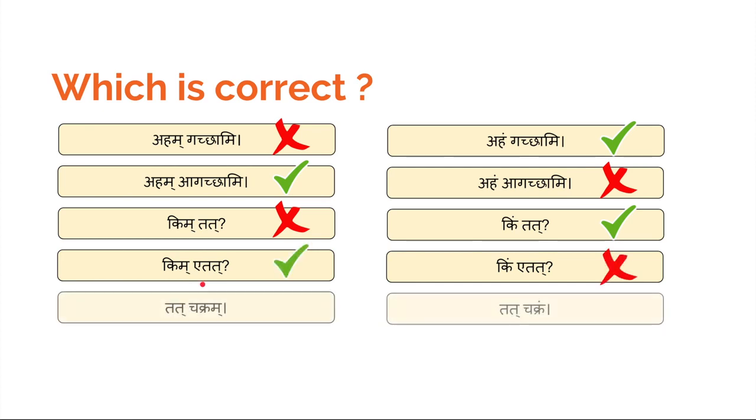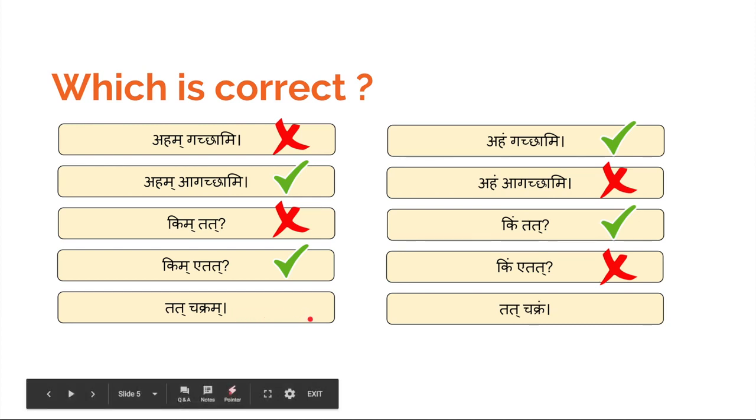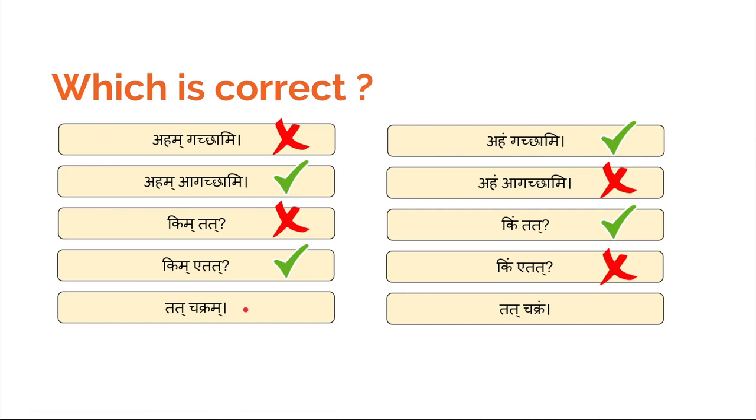And the next example is Tat Chakram. So here Makara is at the end of the word, and at the same time at the end of the sentence. After Tat Chakram there are no other words or sentences. It is the end of the sentence. So the Makara will not get transformed to Anuswara. It remains as it is.